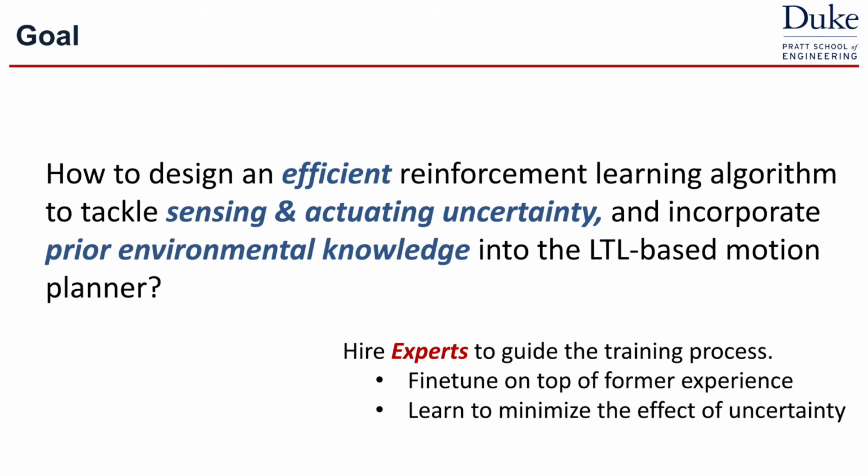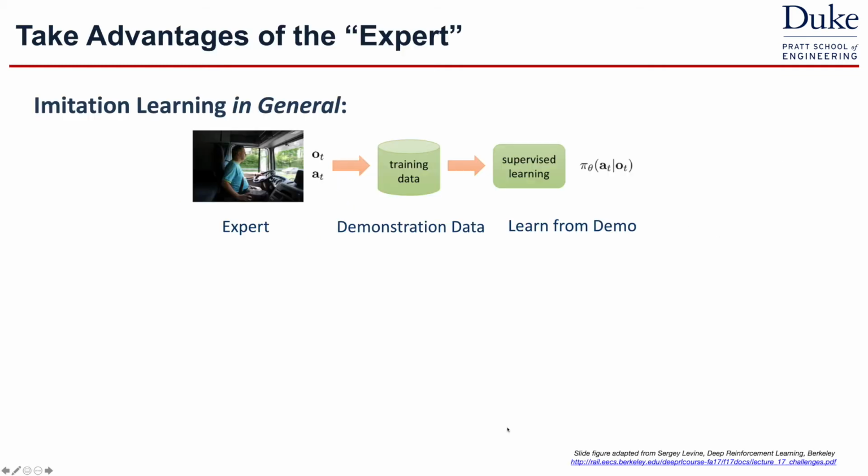And we propose to hire experts to guide the training process. For example, we can fine-tune on top of the former experience, and in the meantime, we can learn to minimize the effect of uncertainty. So, in general, imitation learning can solve this problem. They hire an expert to generate some demonstration data and then run supervised learning on the demos.